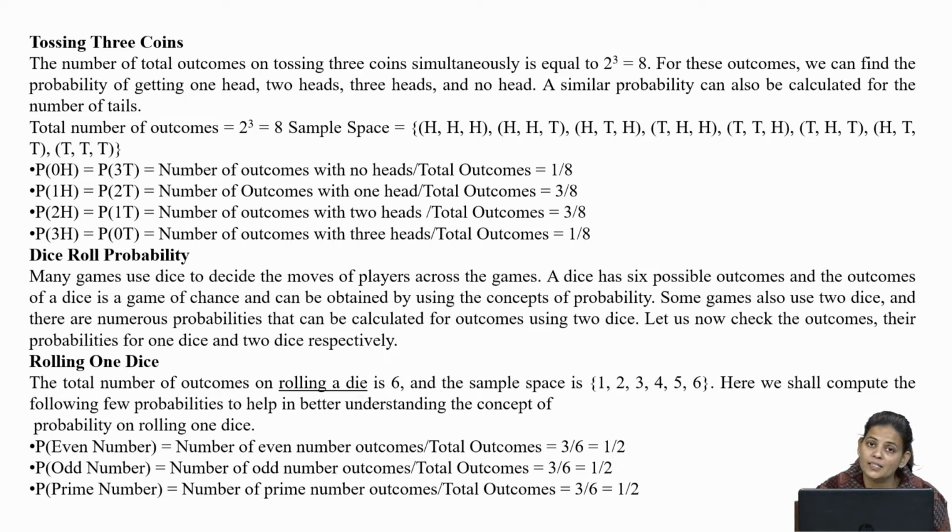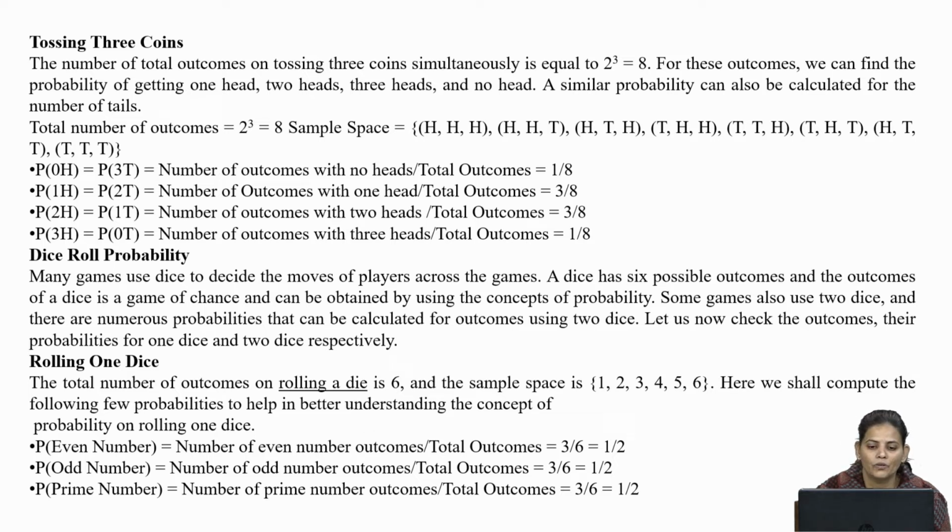So favorable cases are 3 and total cases are 6. So probability of getting an even number will be 3 by 6, that is 1 by 2. In the same manner probability of getting an odd number is also the same, because we have 3 odd numbers 1, 3 and 5, so it is also 3 by 6, that is 1 by 2.